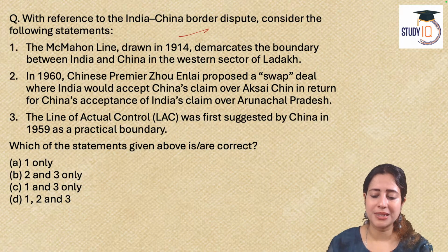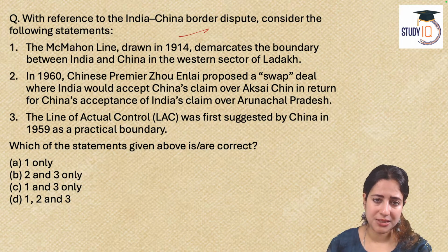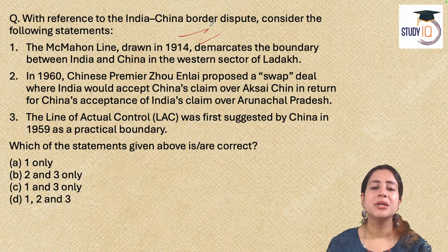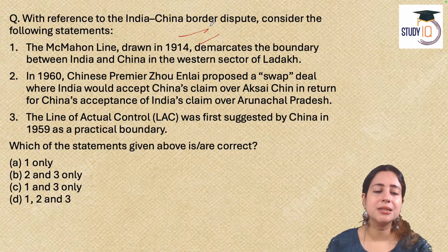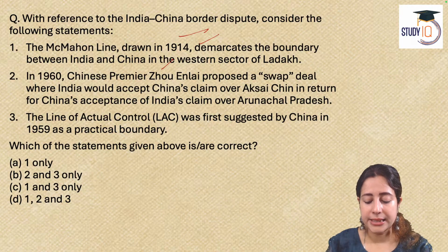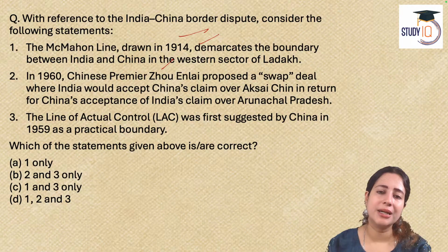And the question based on that is, with reference to the India-China border dispute, some statements are there. One, the McMahon Line that was drawn in 1914 demarcates the boundary between India and China in western Ladakh. Second, in 1960, Chinese leader Zhou Enlai proposed a swap deal, an exchange deal, where India would accept China's claim over Aksai Chin and India would get Arunachal.